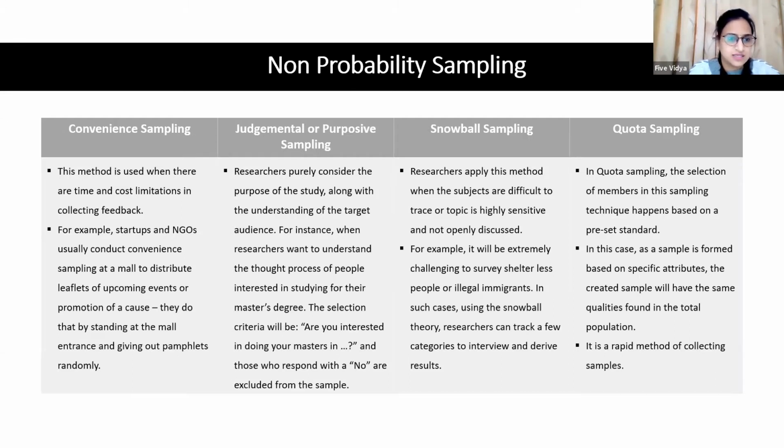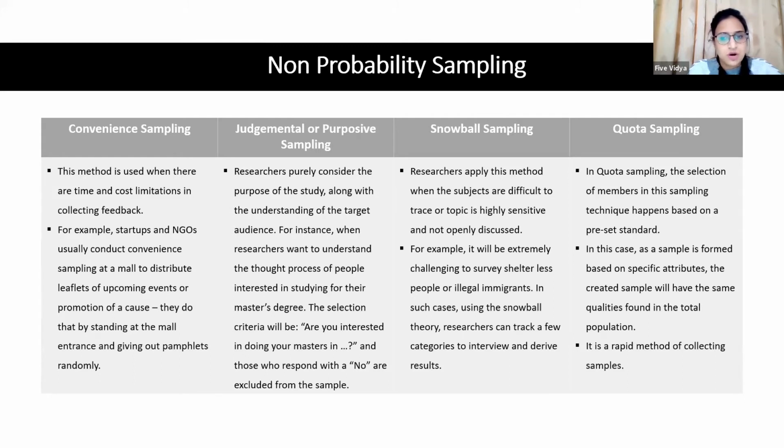If you have very short time, or a budget constraint, you do not want to spend more money on collecting data, and you just want to collect data from whatever respondents are easily available, then you can go for convenience sampling.